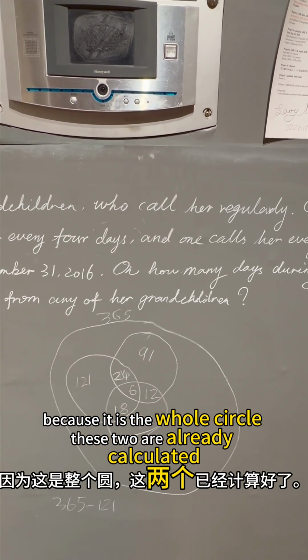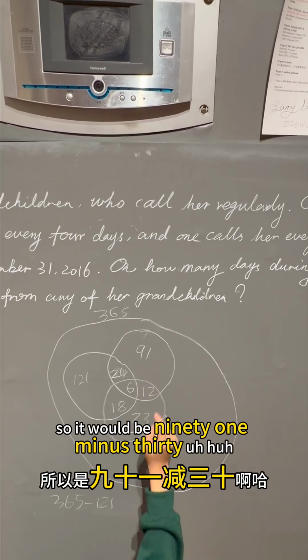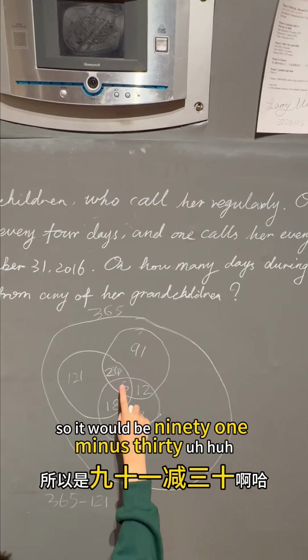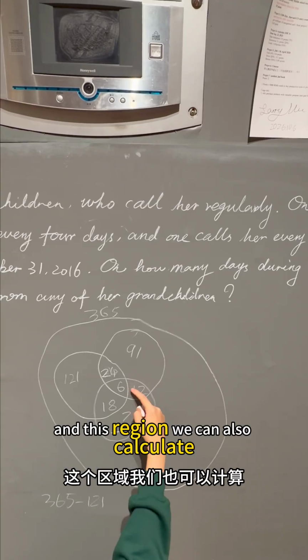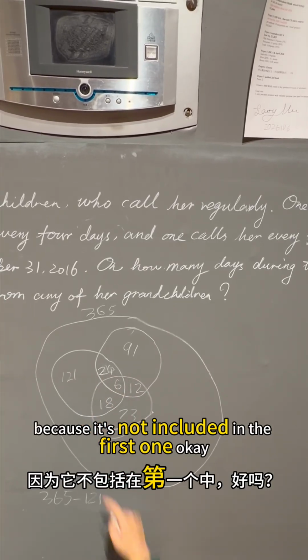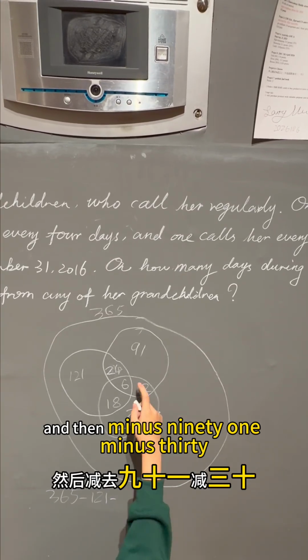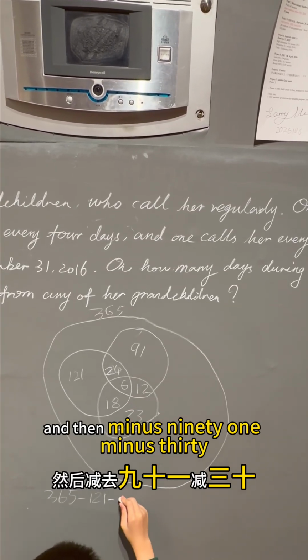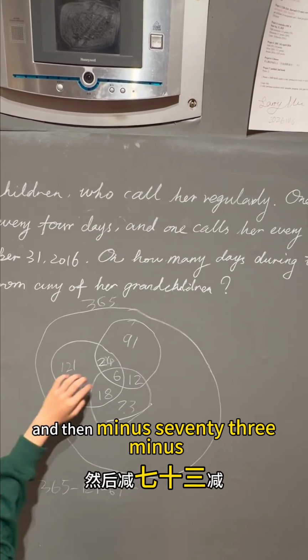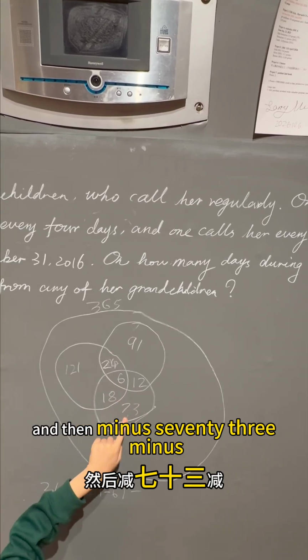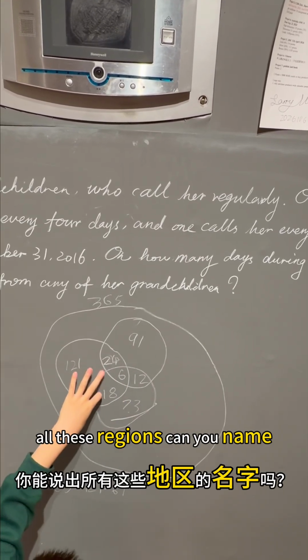These two are already calculated, so it would be 91 minus 30. And this region we can also calculate because it's not included in the first one. And then minus 91 minus 30, which is 61. And then minus 73 minus all these regions.